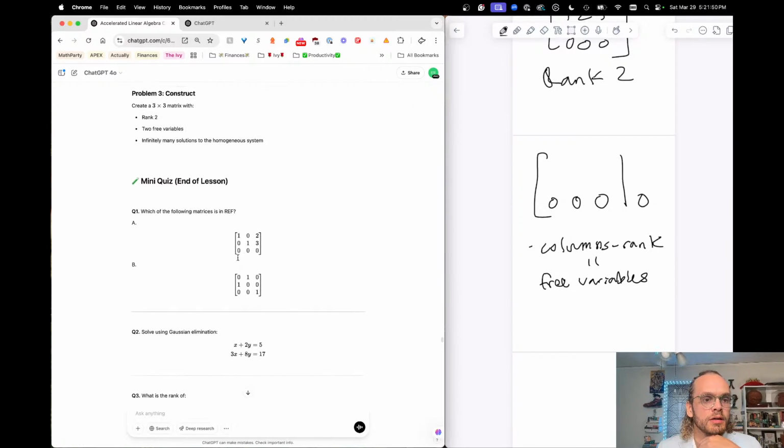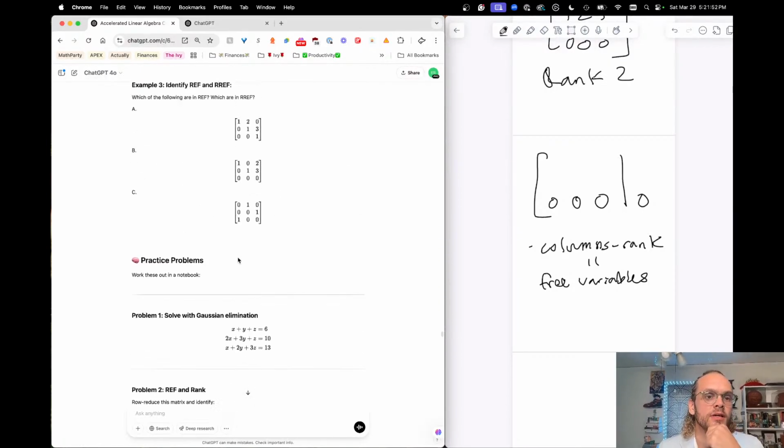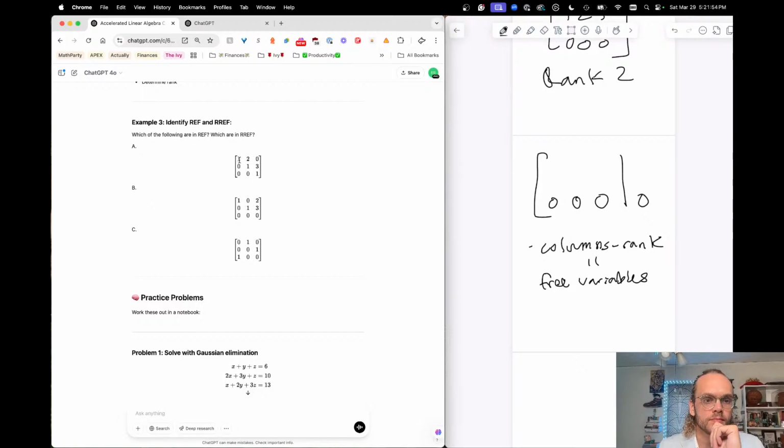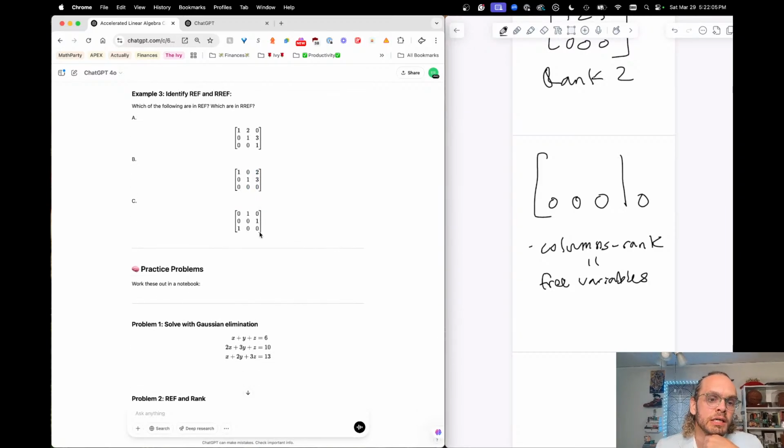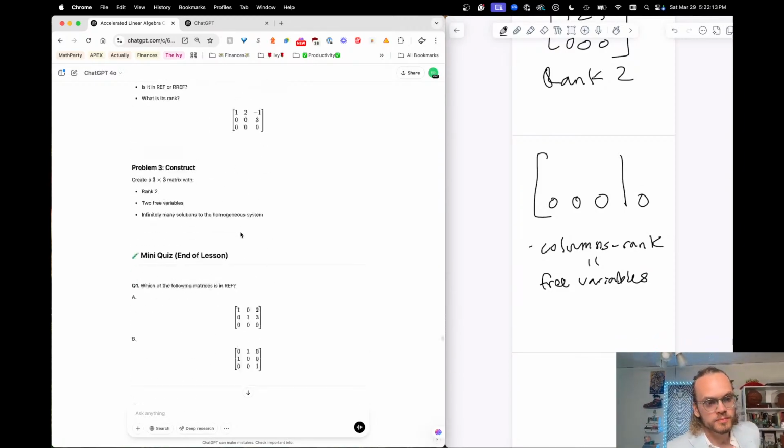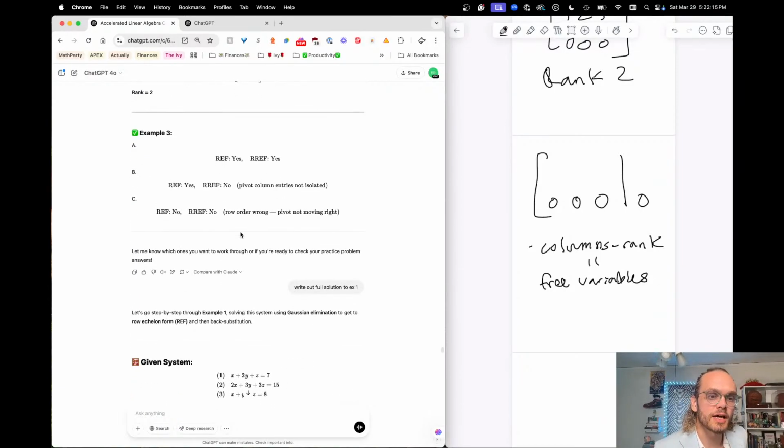Oh, whoops, I was looking at the wrong thing. Right here. This is reduced row echelon form because it goes ones all the way down. This is just row echelon form, but not reduced because I have this free variable row here. And then this is not row echelon form. I'd have to rearrange these, and then it would be. Let's double check that.